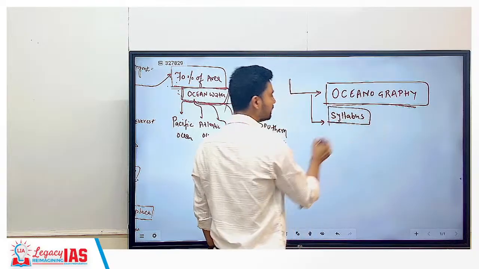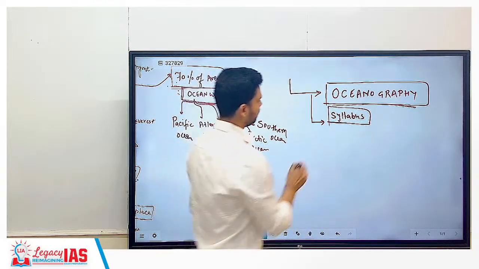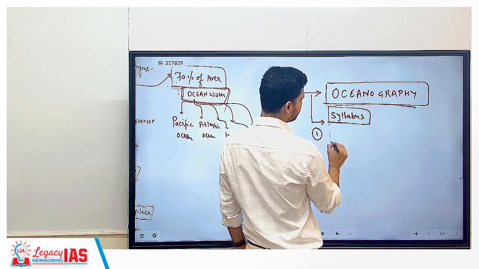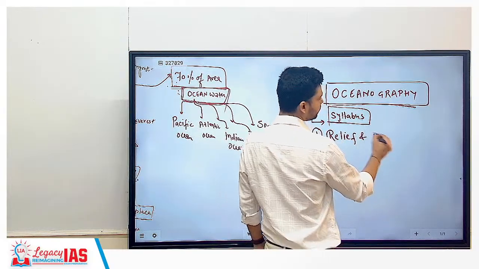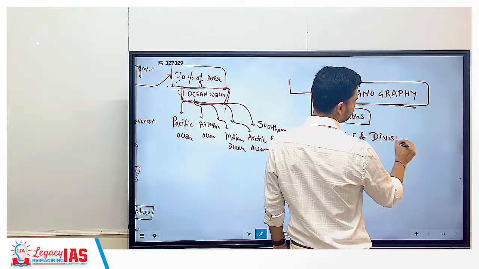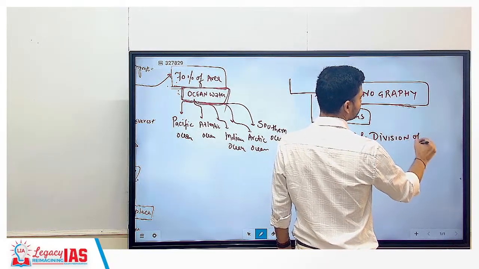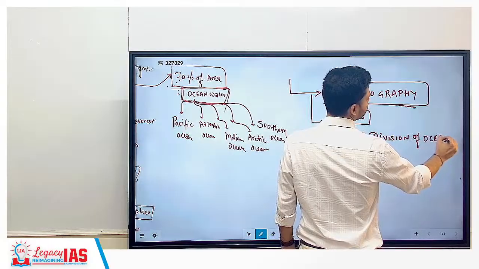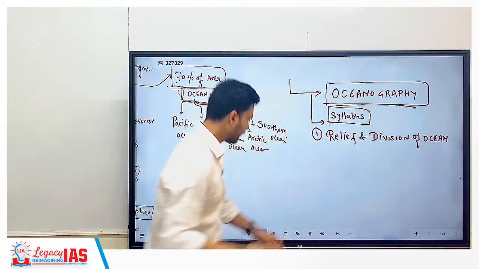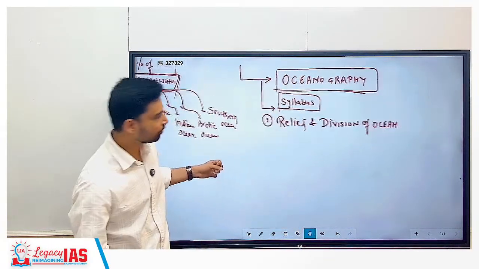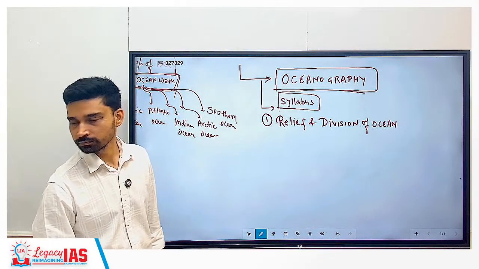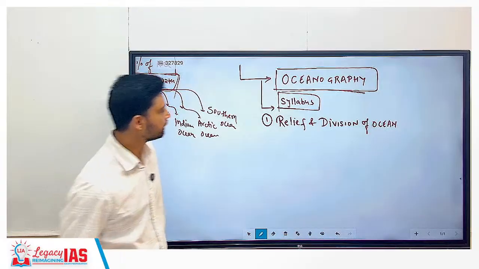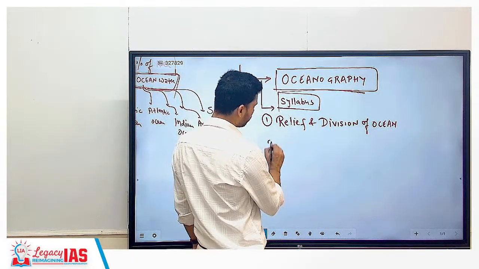If we look at the syllabus and the chapters we have to study, we can highlight here. The first is relief and division of ocean. Relief and division of ocean. So how the ocean is divided, we'll talk about that.